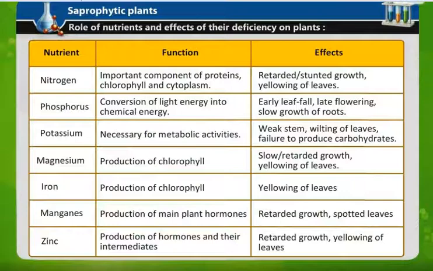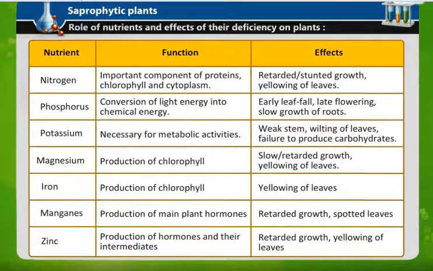Since nitrogen is important for chlorophyll, if nitrogen is not sufficient, chlorophyll becomes deficient and the leaves become yellow. Phosphorus helps in conversion of light energy into chemical energy. Deficiency causes early leaf fall, that means the leaf falls down very easily. Late flowering, the flower doesn't blossom at the correct rate, and slow growth of roots.